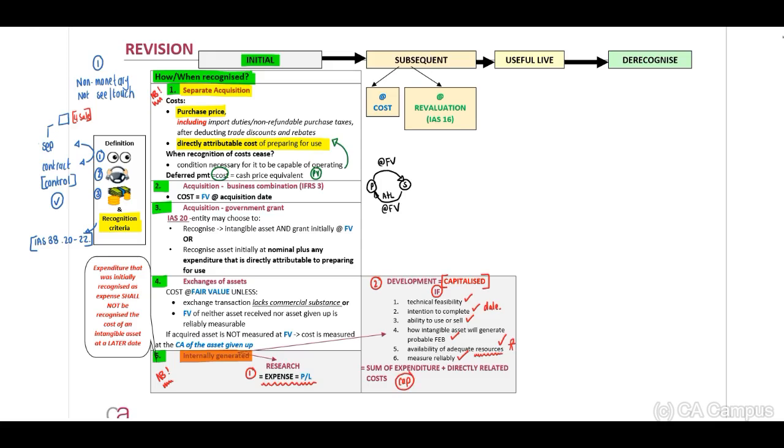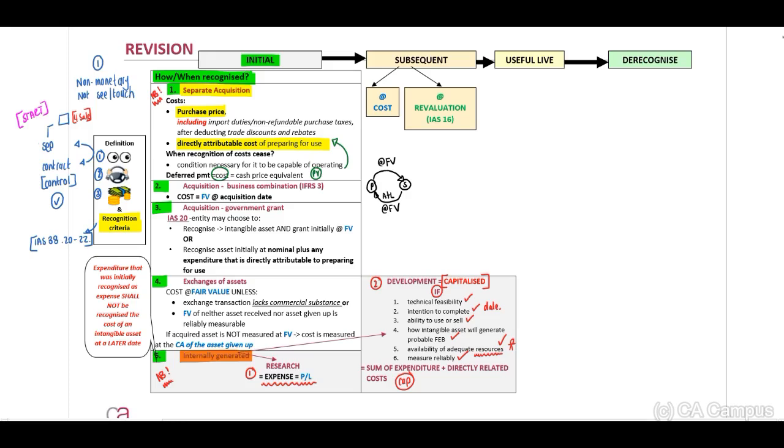In a theory question, when you need to discuss internally generated assets, please remember that you will have to start with a basic definition of an intangible asset, meaning that it has to be identifiable, under control of the entity, future economic benefits should flow to the entity, recognition criteria, probable and reliably measured.